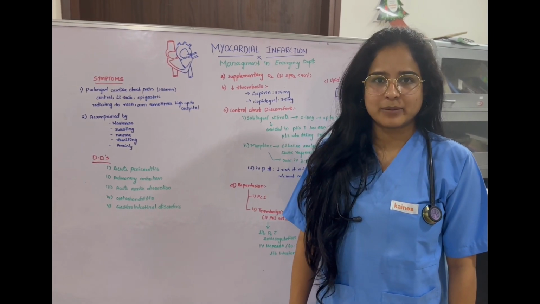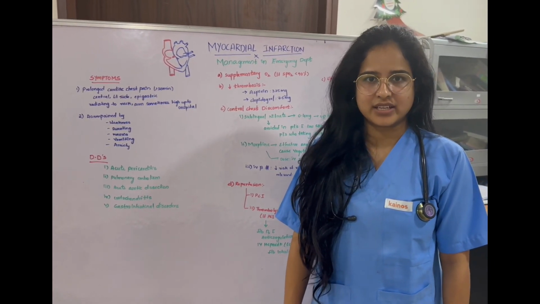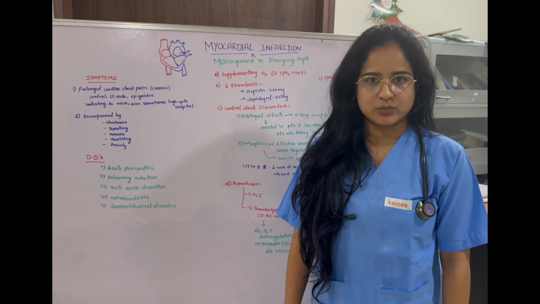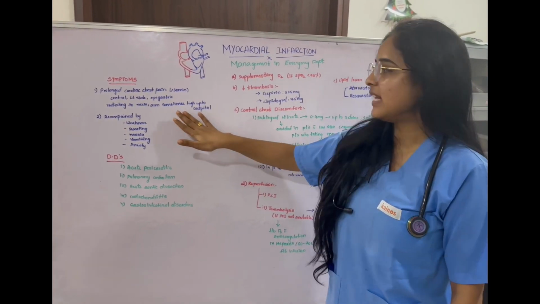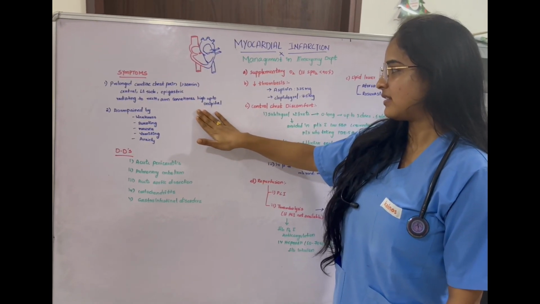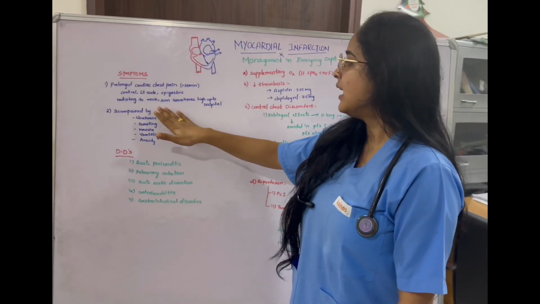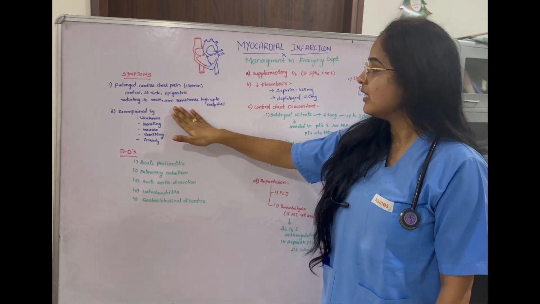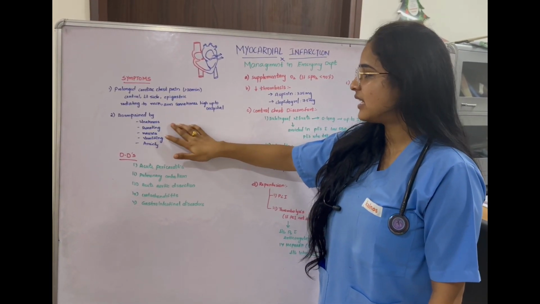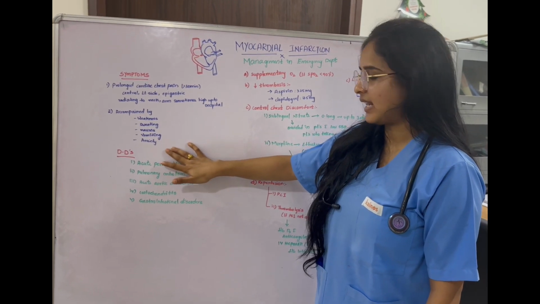Today I will be talking about the management of myocardial infarction. When a patient comes with chest pain, like severe cardiac chest pain, the pain may be either centralized left side or epigastric. The pain will radiate to the neck, arm, sometimes as high as up to the occipital region. The pain will be accompanied by weakness, sweating, nausea, vomiting and anxiety.